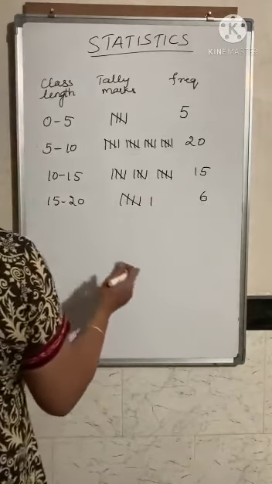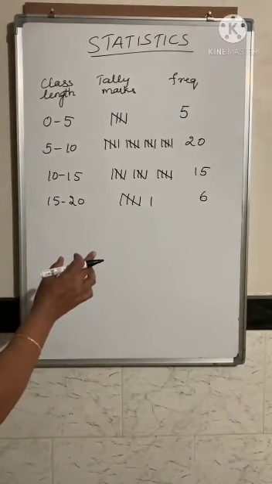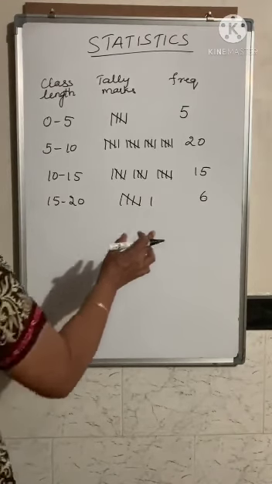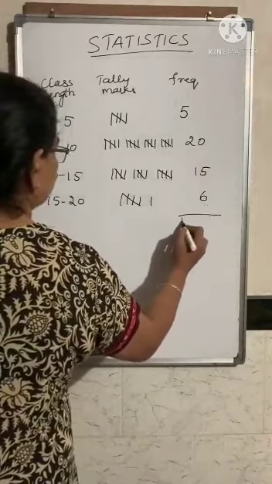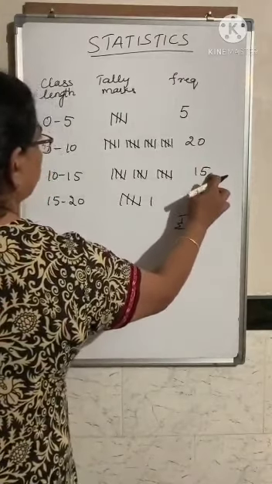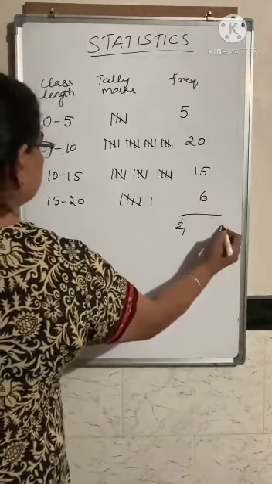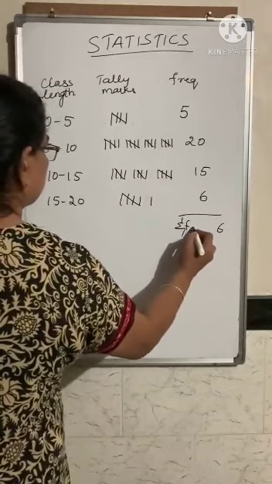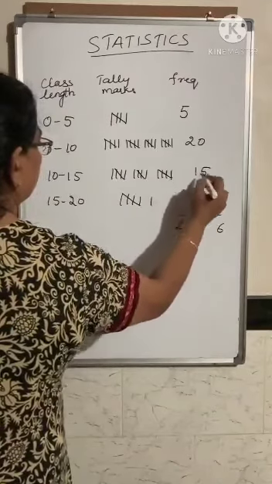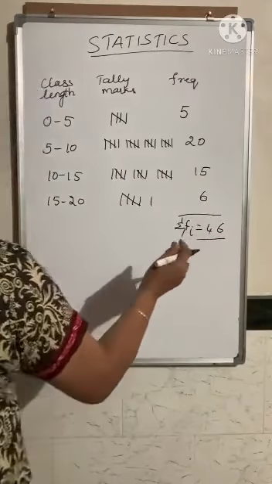Then after you complete all this, they have asked to find the total of all the frequencies. So the total is 11, 16, carry 1, 2, 3, 4. So you got it as 46.